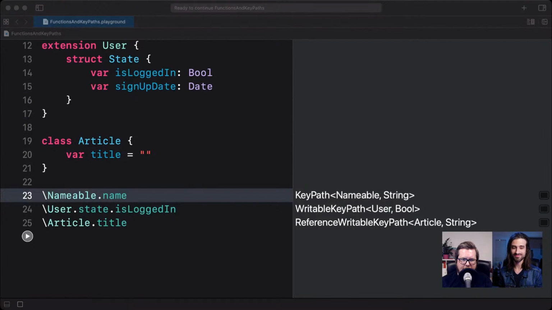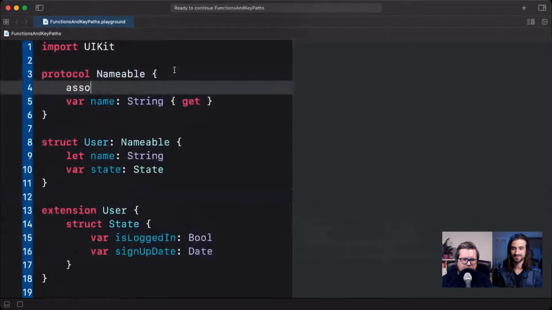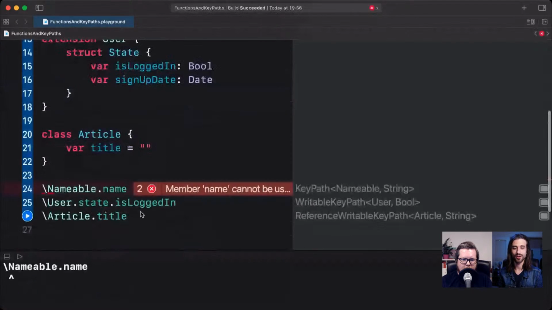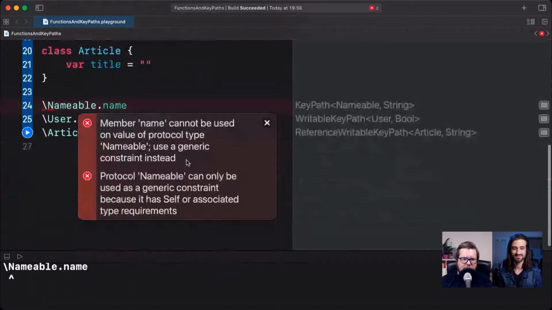You need to have a concrete type for that, right? So you can only use it as a generic constraint. So let's add an associated type here, which is going to be called name. And let's make it return name here instead. And if we now compile, we again get the error: you can see that we cannot use this because you can only use it as a generic constraint.